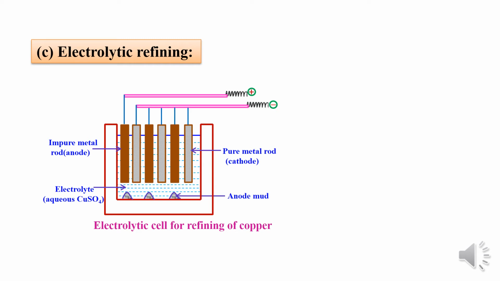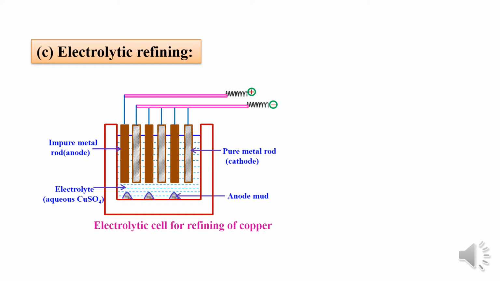We have one more very important technique of refining, that is electrolytic refining. Usually, this electrolytic refining is used for the purification of copper. For example, after extraction of copper from copper pyrites, you get blister copper, right? Blister copper is 98% pure. In order to purify it to 100%, we need to adopt this technique called electrolytic refining.